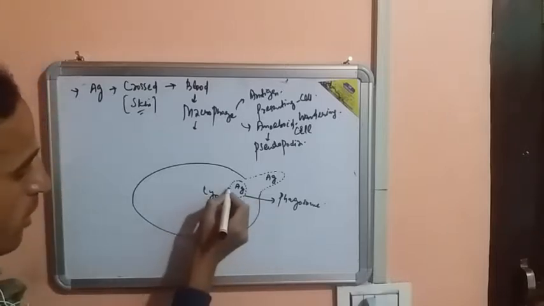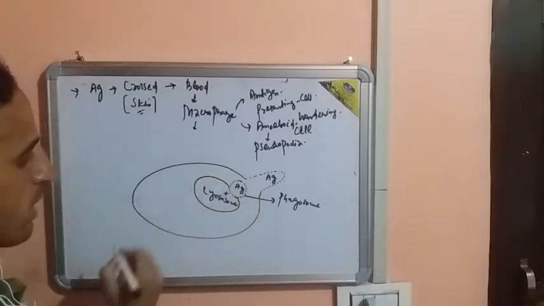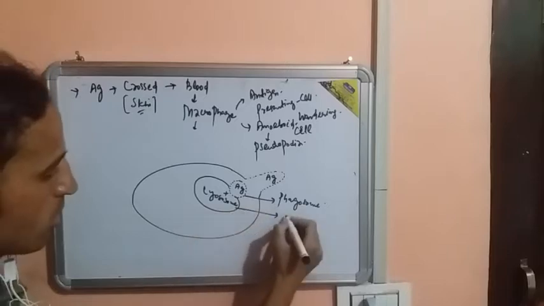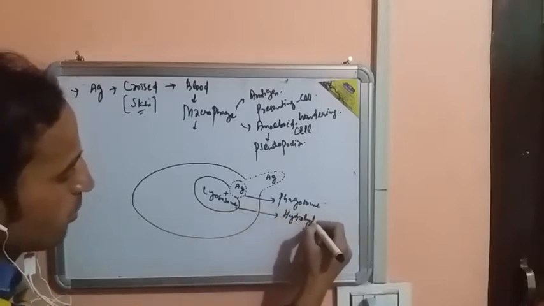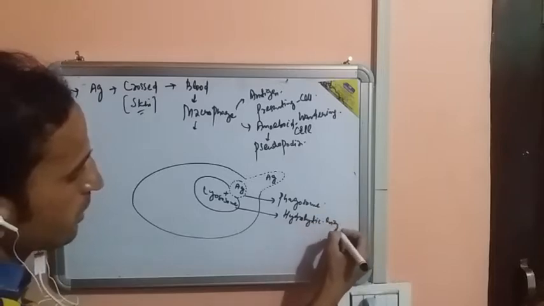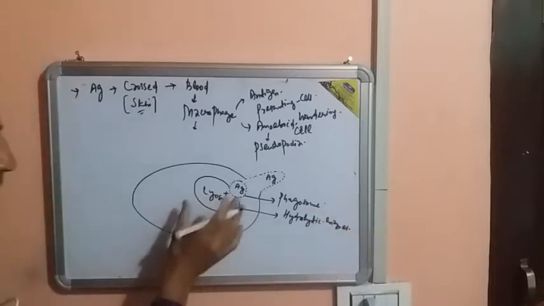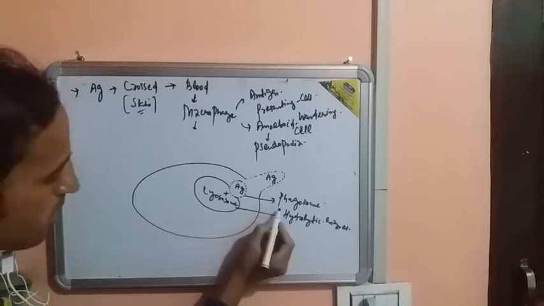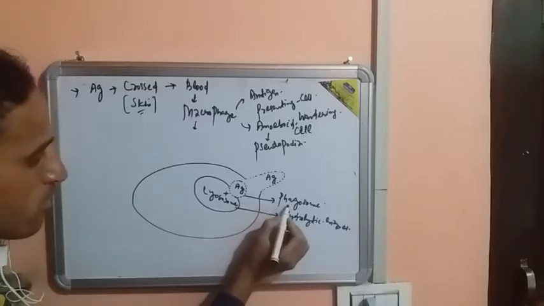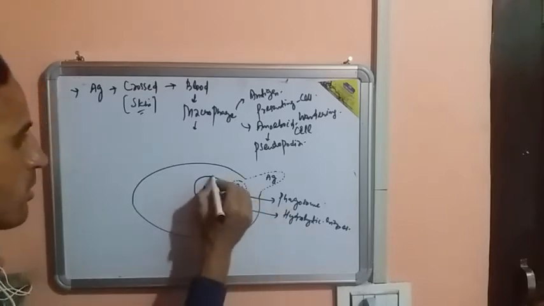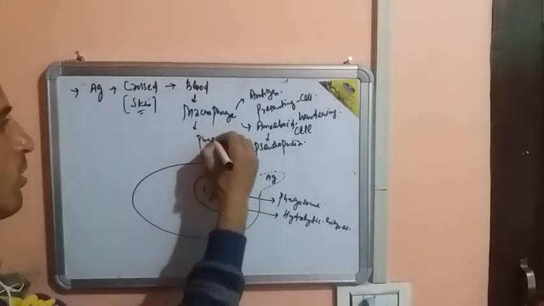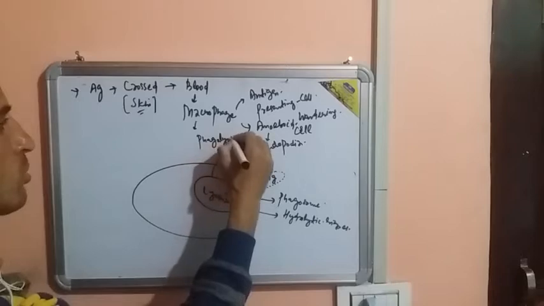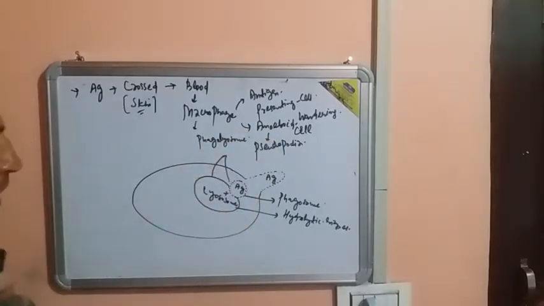Lysosome is a cell organelle that is also called the suicidal bag of the cell, because it is loaded with different types of hydrolytic enzymes. Now the structure formed by the association of the phagosome plus the lysosome is called a phagolysosome. This is called a phagolysosome. So once the phagolysosome is formed,